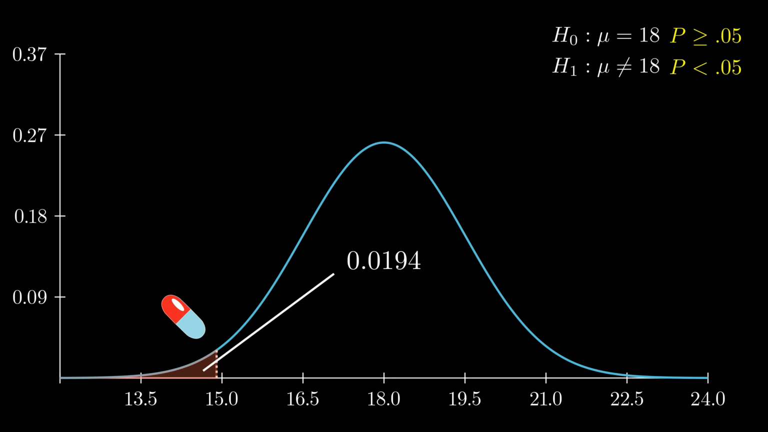We have to capture the symmetrical probability on the other side where the drug could have extended the cold. After all, our null hypothesis is the mean is 18, and our alternative hypothesis, the mean is not 18. It goes both directions. Doubling that area gives us our p-value of 0.0388. Because that is less than 0.05, we reject the null hypothesis and promote the alternative hypothesis that the mean is no longer 18.